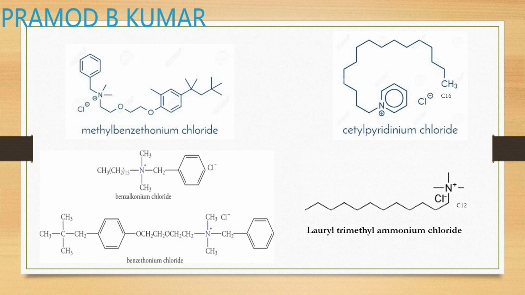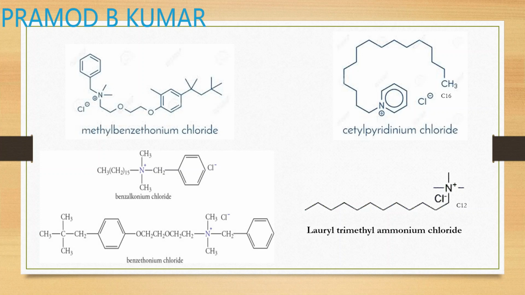Next is your lauryl trimethyl ammonium chloride. In this case it contains a trimethyl, and the fourth one is your lauryl group, which is attached to your quaternary ammonium salt. It is a C12 carbon containing alkyl group.